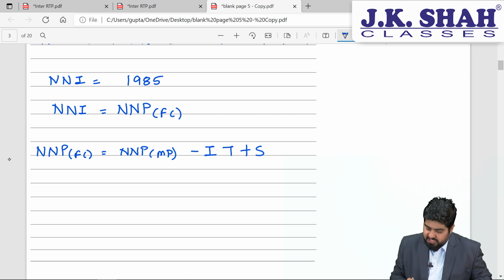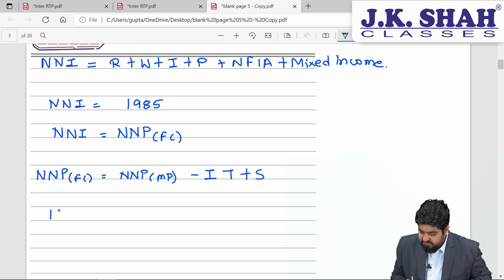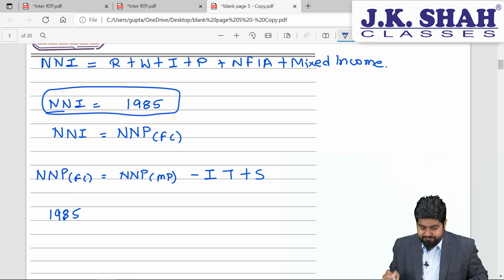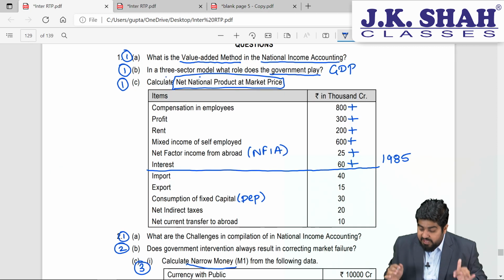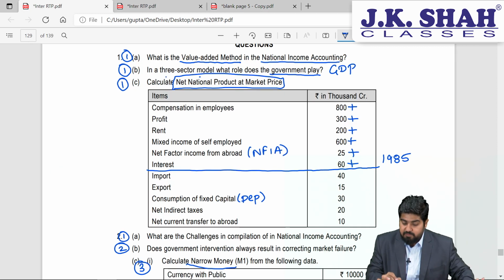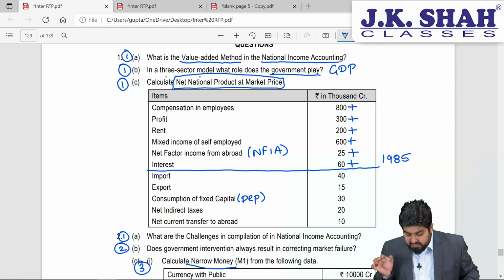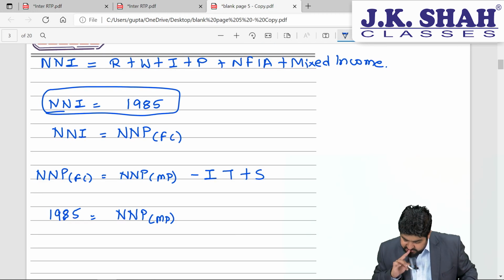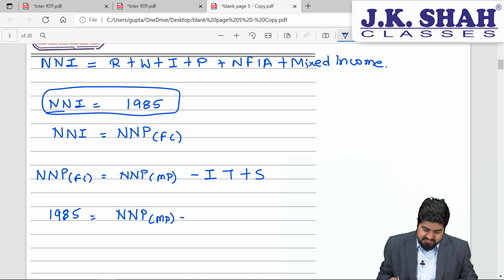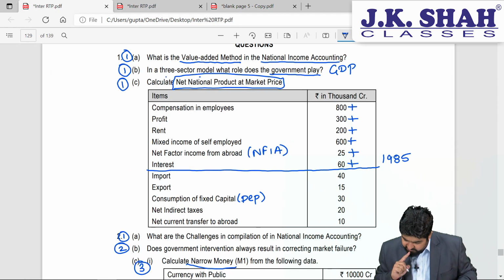Now, in this question, have a look at it. NNP-FC, we have already calculated 1985. We are now trying to find out what is NNP-MP, which we don't have in the question actually. So NNP-MP we are yet to calculate. Do we have the next part which we require, indirect taxes and subsidies, students? Yes, sir, we are having indirect taxes and subsidies in the question given. Let's have a look at where.